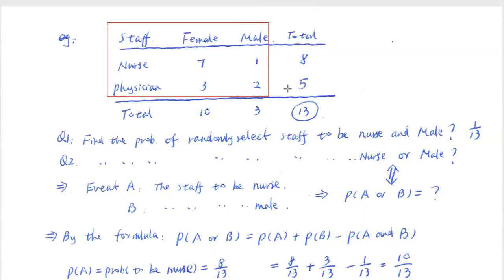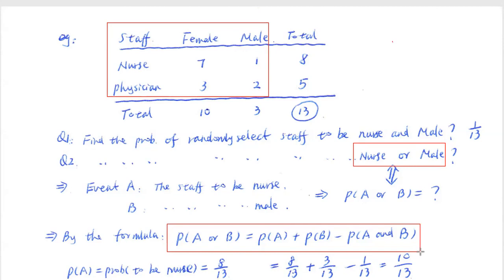If you care about that, here's the shortcut to answer this question. So in other words, to solve this problem we have 2 methods. Which method you want to apply is totally up to you. This formula way always works, always. And the other one, I'm going to introduce now.